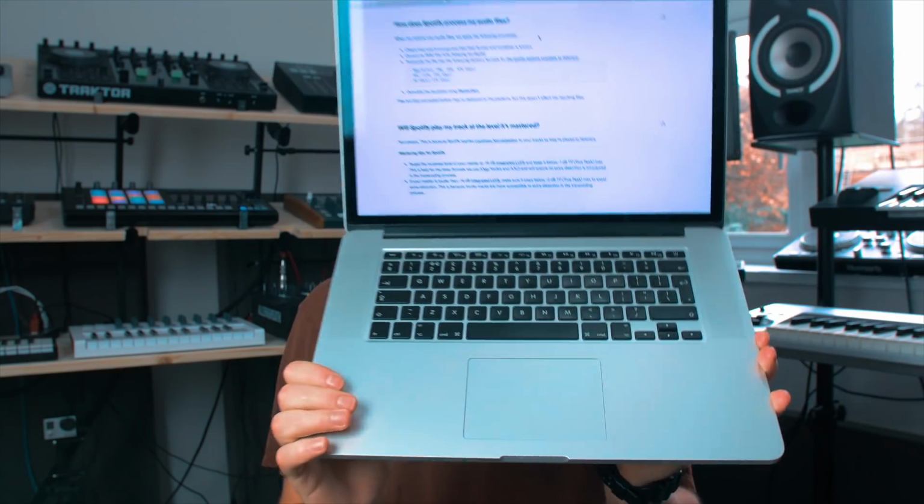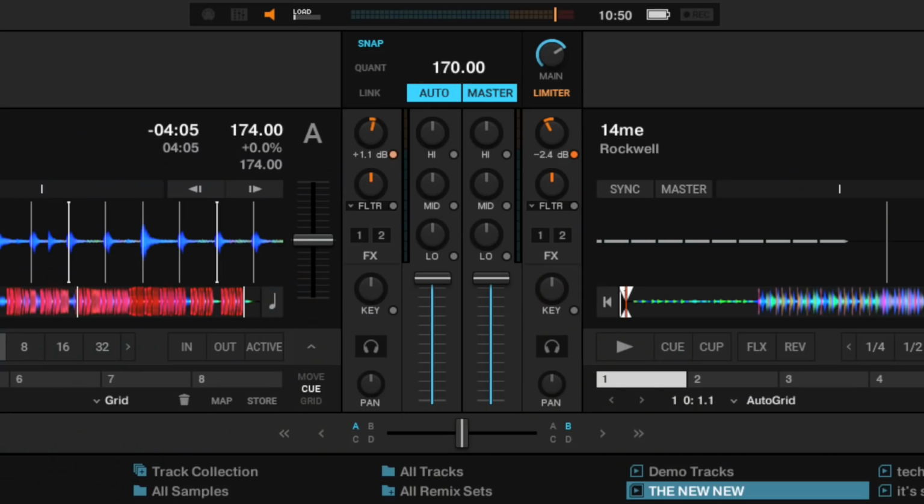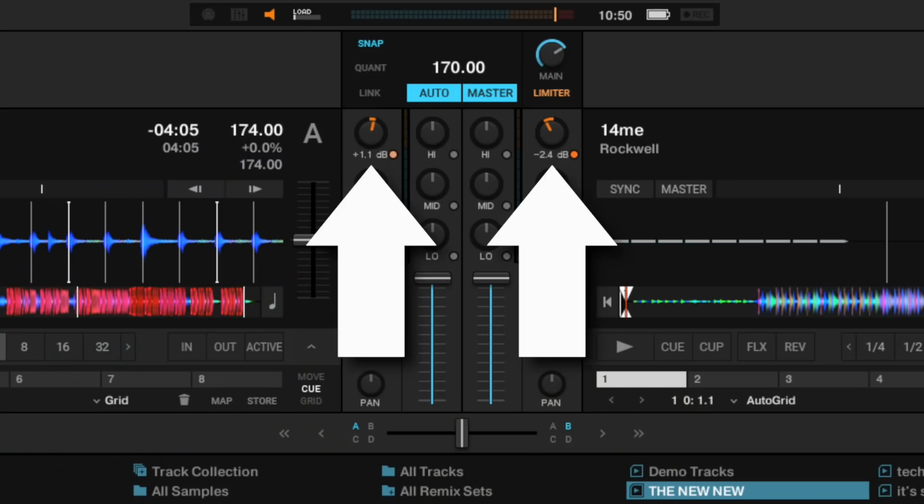SoundCloud will do soon, but currently every major playback platform does something called loudness normalization, and you can see it here. But what is that on about? Basically, platforms turn loud tracks down and quiet tracks up, so that the listener hears all the tracks at the same level of loudness. Therefore, simplistically, you want to make your track quieter so it gets turned up. DJs do this too, either automatically, using say auto gain in Traktor, as you can see here, or manually using the gain controls on the DJ devices.